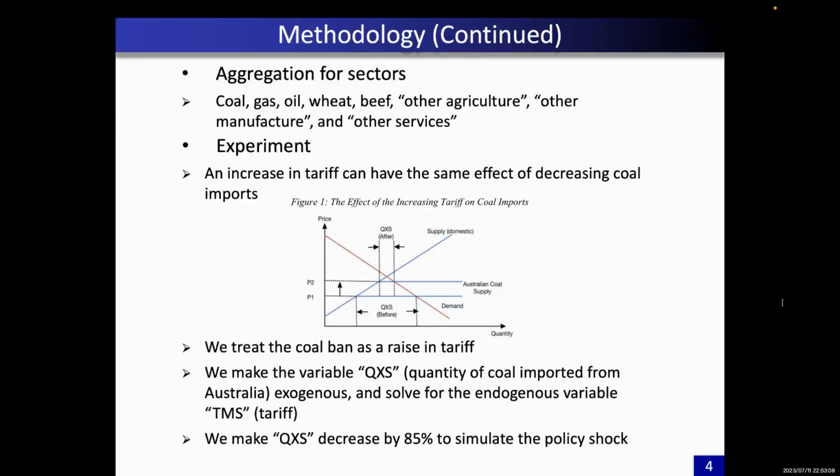In the experiment, since China's unofficial coal ban resulted in a significant plummet in coal imports from Australia, we could treat the coal ban as a raise in tariff on Australian coal. As shown in the graph below, an increase in tariff can have the same effect of decreasing coal imports. So, we make the variable QXS, which stands for quantity of coal imported from Australia, exogenous, and solve for the endogenous variable TMS, which stands for tariff. We make QXS decrease by 85% to simulate the policy shock.